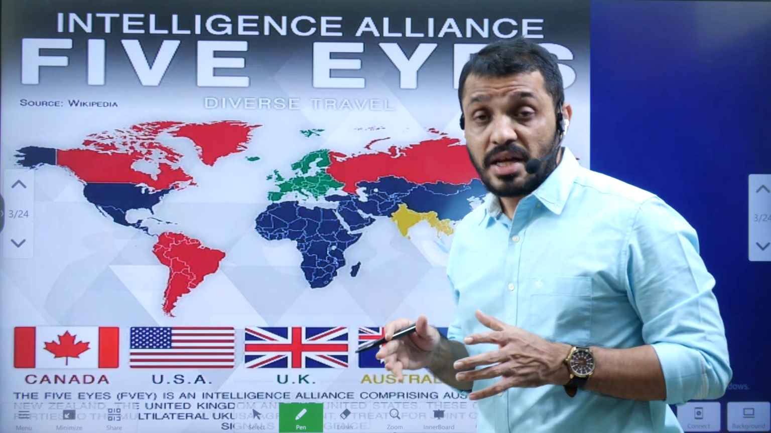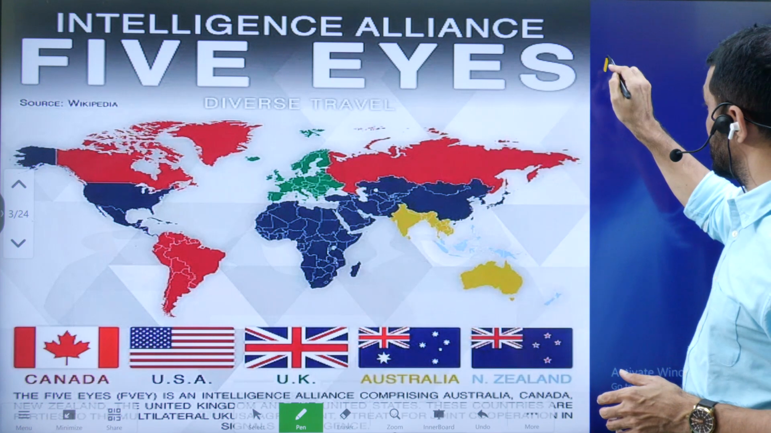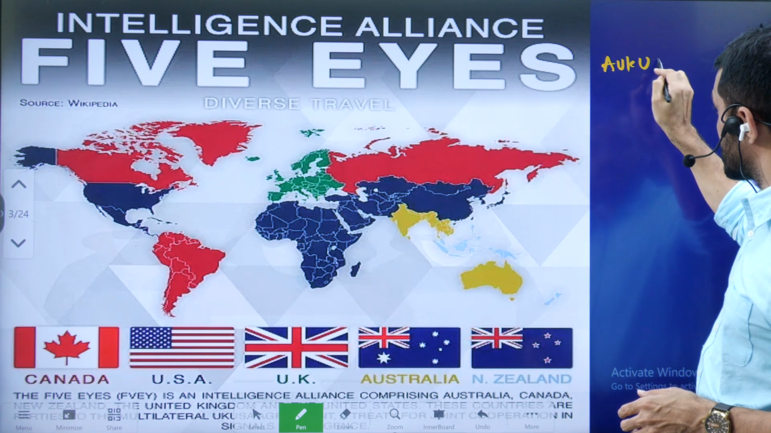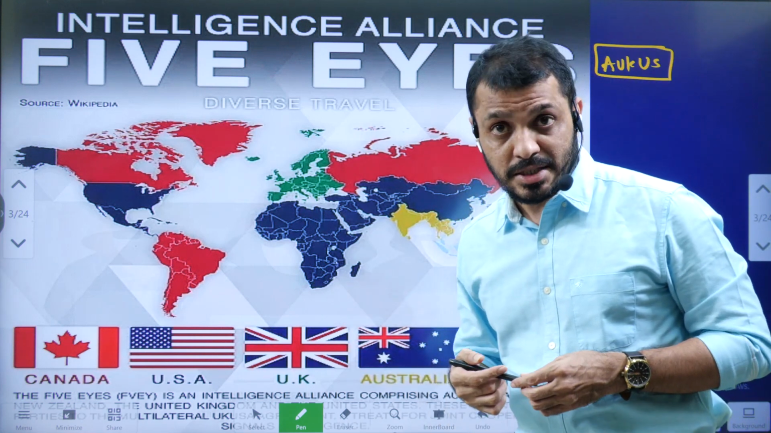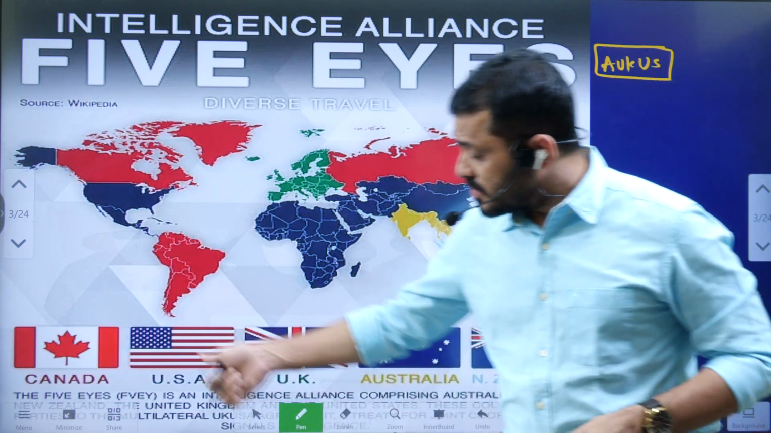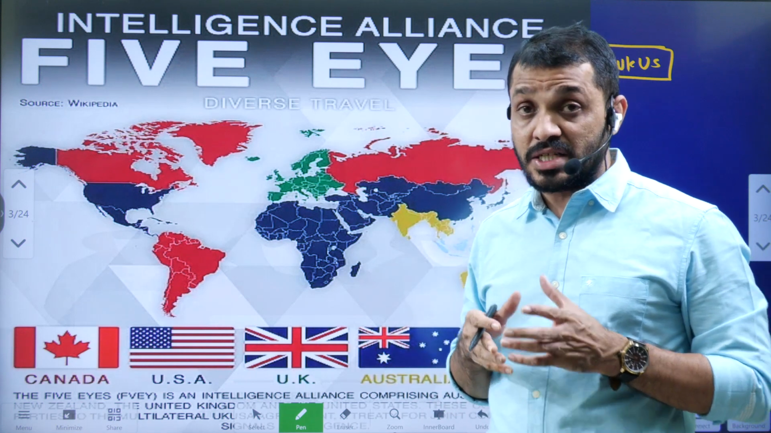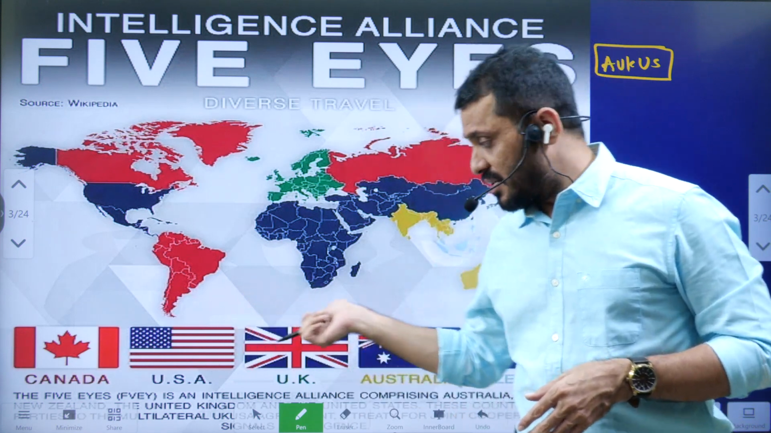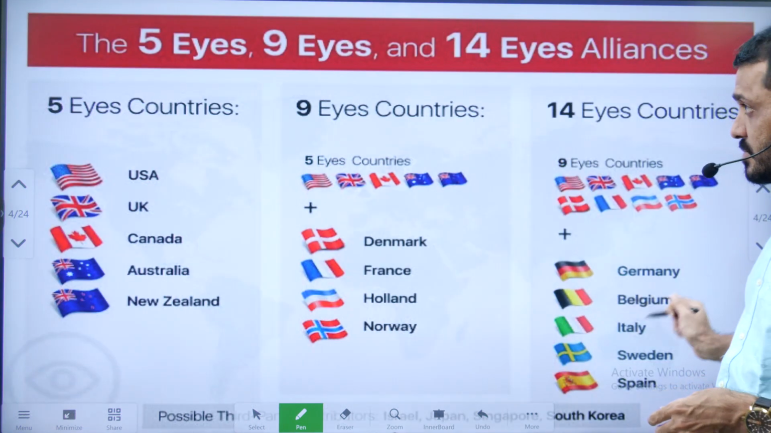Of course, there is one more alliance also there. Out of these five countries, three countries together formed AUKUS. That is a different one, and the Five Eyes alliance is different. Now, Canada is claiming that they got information regarding this Khalistani terrorist killing from this Five Eyes alliance organization. So that is the reason we are discussing this.